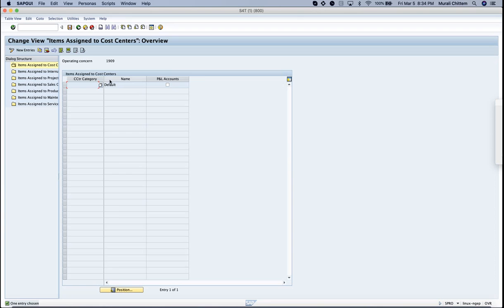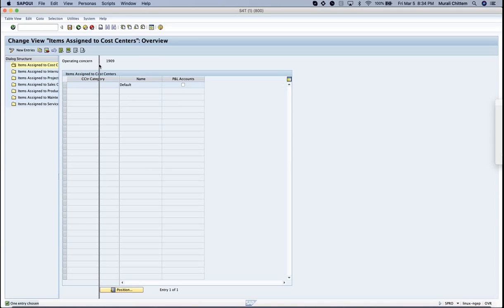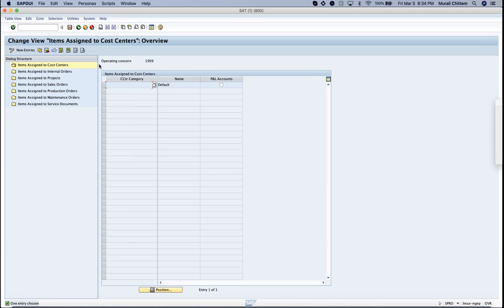Okay, the reason why it was not displaying is that it was selected as a costing based. Now I found the reason here. This is a new configuration. I already showed that path here. So now we can have this attributed profitability segment functionality for cost centers, internal orders, projects, sales orders, production orders, maintenance orders, and service documents.